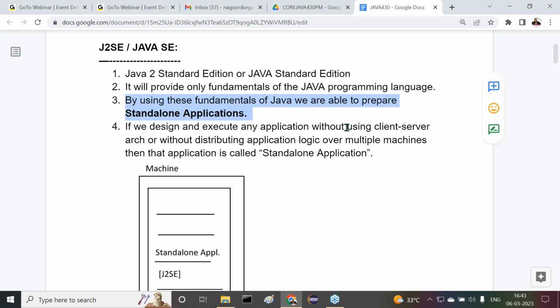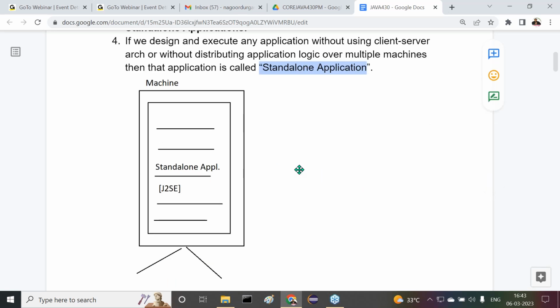Only standalone applications. If we design and execute any application without using client-server architecture or without distributing application logic over multiple machines, then that application is called a standalone application. I've given one simple diagram here. I've taken a computer, and in that computer I have prepared one application.